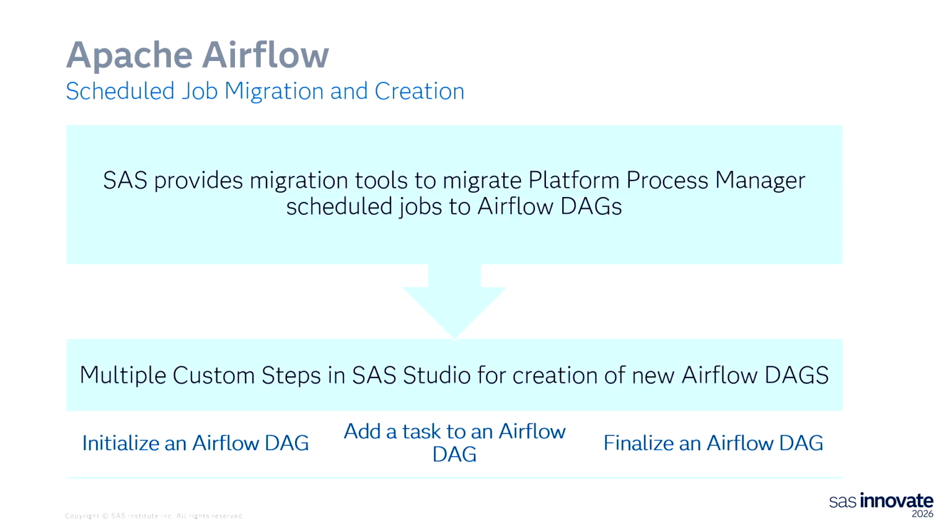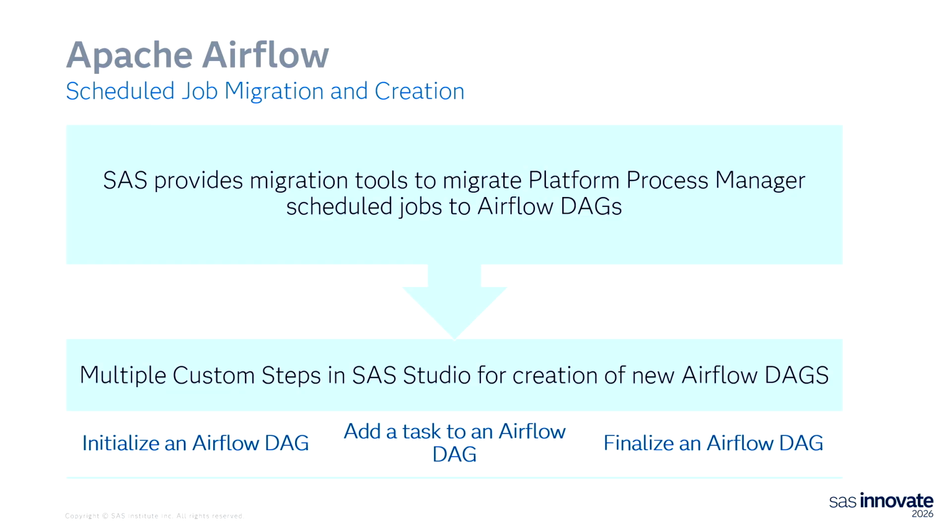We also have a number of other tools that facilitate the use of Airflow. Number one is migration tools that will do a JExport and read the metadata from the process manager scheduled jobs and convert that over to Airflow DAGs. So you don't have to do anything manually. It all gets converted with the migration tools, similar to the SPKs and other packages that get created during the migration process and moved over.